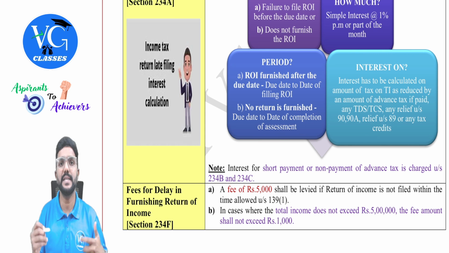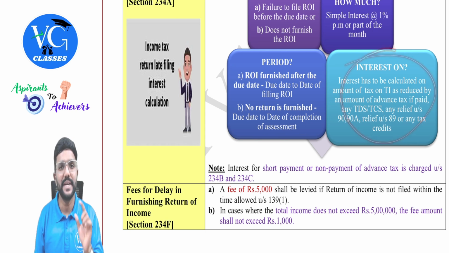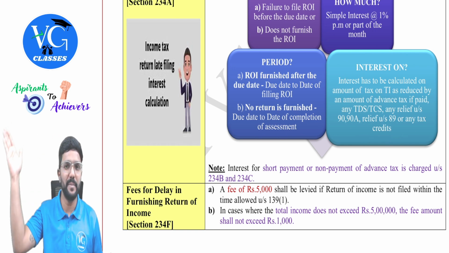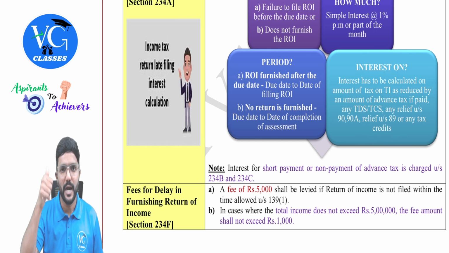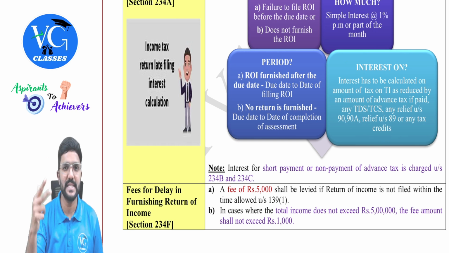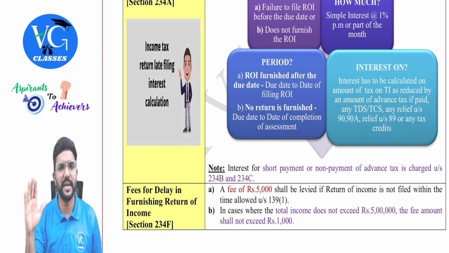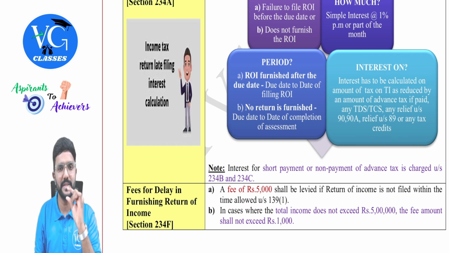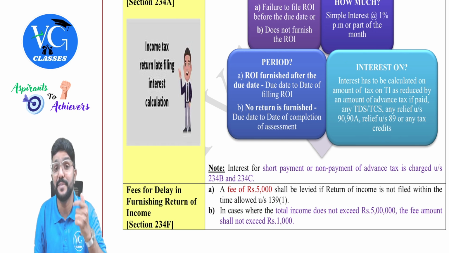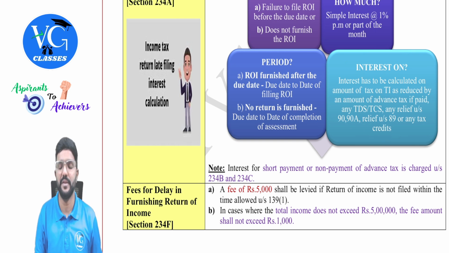Okay, sir. So interest is calculated on what amount? Whatever amount is still outstanding, guys. So from total tax liability, we need to reduce the advance tax paid, TDS, TCS, or if there is any credit available or relief, remove all that. Whatever is the remaining amount to be paid as self-assessment tax, on that interest would be levied.